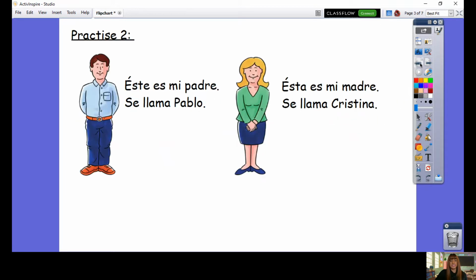So let's go back to the beginning. So what do these sentences mean? This is my dad. Se llama, this is a bit like me llamo. So what does me llamo mean? That's right, it means my name is. So we're not saying my name is Pablo. What are we saying here? His name is Pablo. So se llama can mean his name or her name. So this is my dad, his name is Pablo.